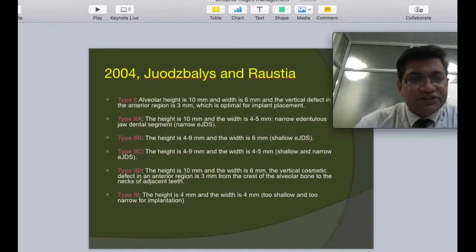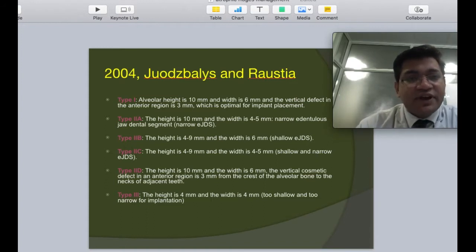The classification was modified in 2004 by Rustia, who gave again a good classification, which was more concerned with the in-time prosthetic rehabilitation. They took into account the challenges that we would face not just to place an implant, but also to prosthetically rehabilitate the patient.